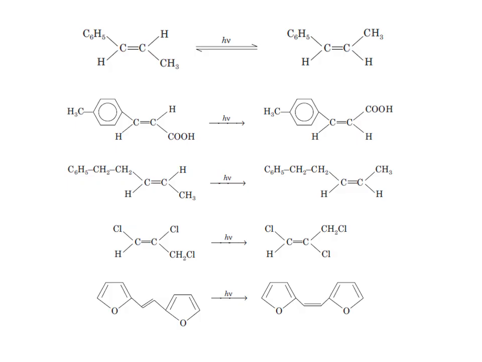So the synthetic utility of this trans-cis isomerization lies in the fact that the more stable alkene can be readily converted into the less stable alkene. Some examples of the result of direct irradiation of alkenes are shown below, where we can see examples where the trans isomer gets converted into the corresponding cis isomer.